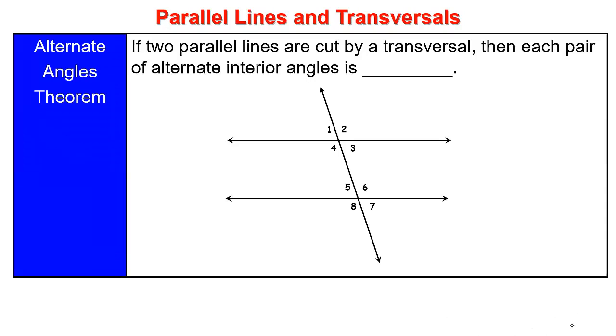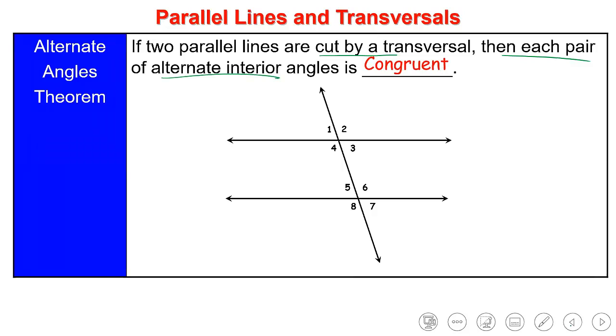First of all, we should know that if two parallel lines are cut by a transversal, then each pair of alternate angles is congruent or equal in measure. What are the alternate angles? Alternate angles are formed by the letter Z. So I have here angle 4 is equal to angle 6. Both of them are equal in measure.